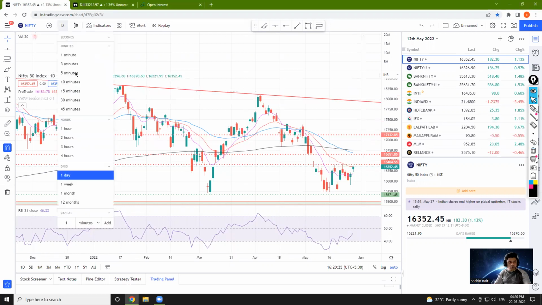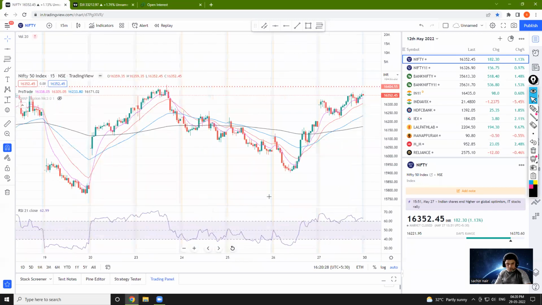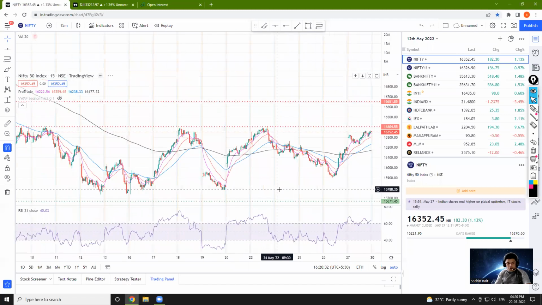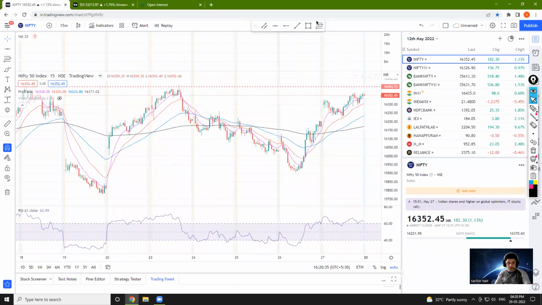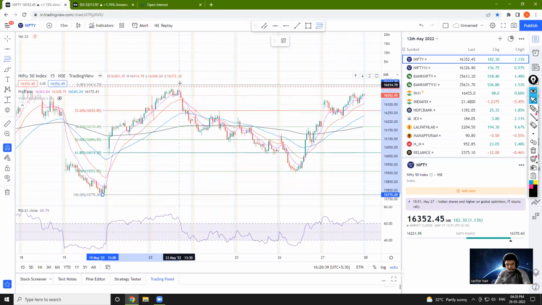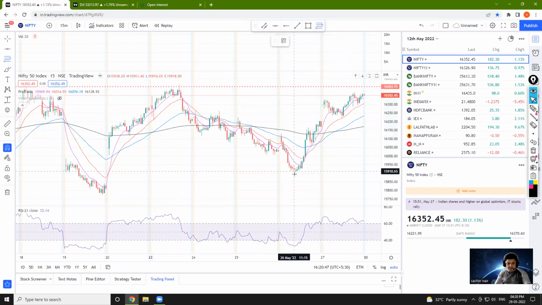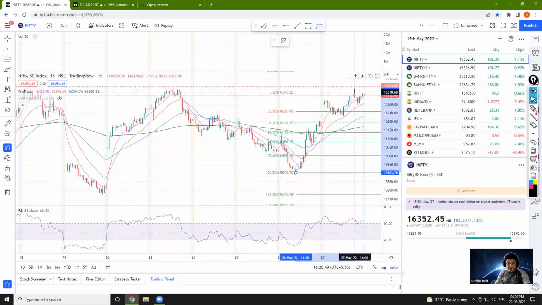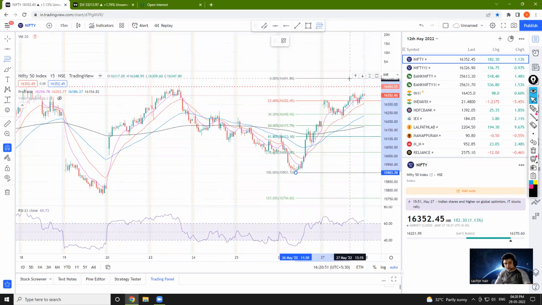Okay, so now if I head to a smaller time frame, let's check out the 15-minute time frame. Okay, now we have this 15-minute time frame. Now if I am going to take right from the bottom, एक Fibonacci retracement अगर हम मारे, okay, so I strongly believe that, wait, let's do one thing, let's take the latest impulse. ठीक है, latest impulse का लेते हैं.